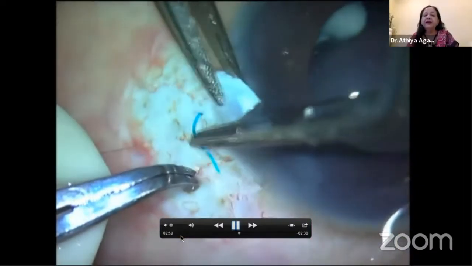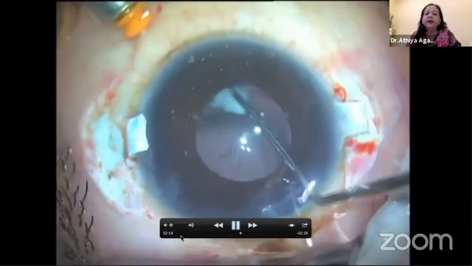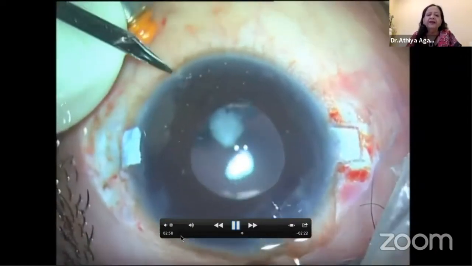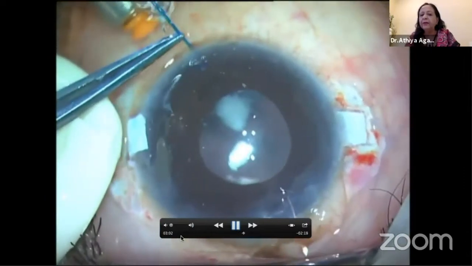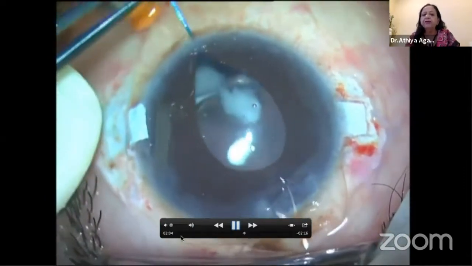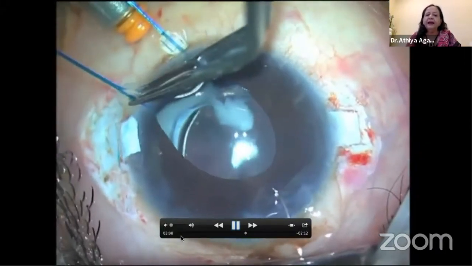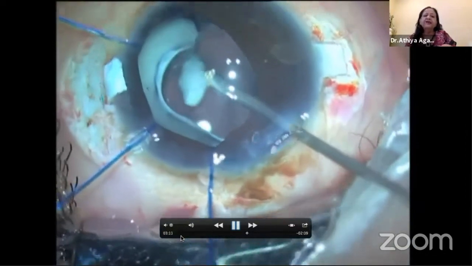Now, once you finish tucking this, you have to manage this ring because you cannot leave it there. You can visualize it only if you move the iris. You have to bring this ring into the anterior chamber because these rings are not going to come through your vitrectomy probe. So you have to dilate the pupil by using the iris hooks and then manage these rings one by one. So on one side, 180 degrees, I have done.